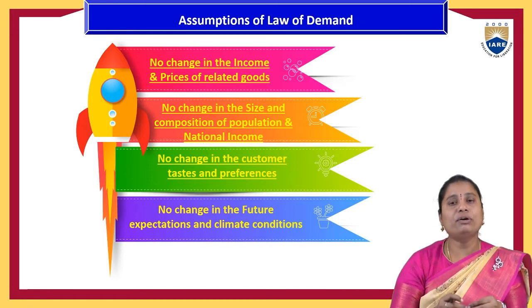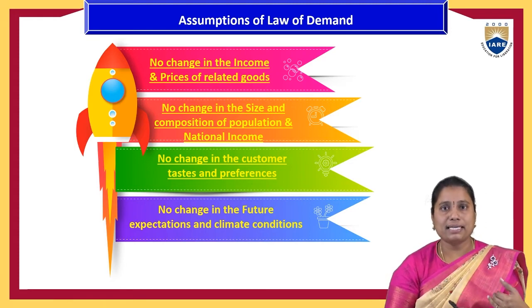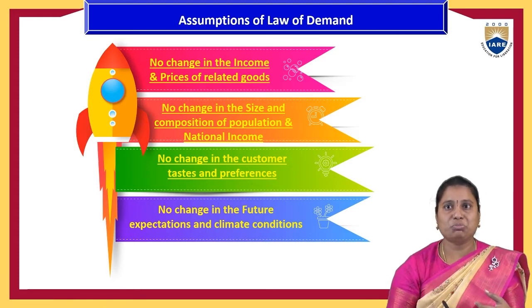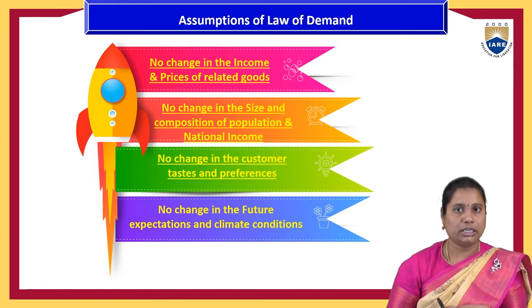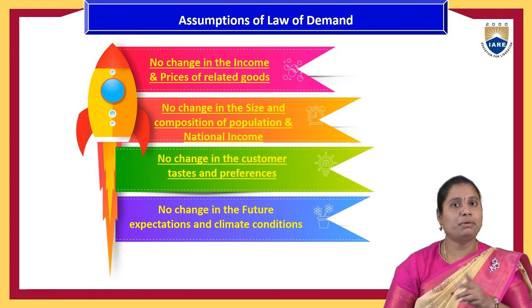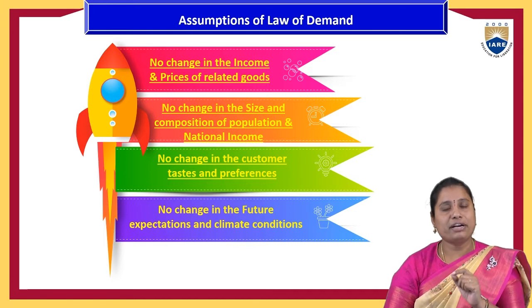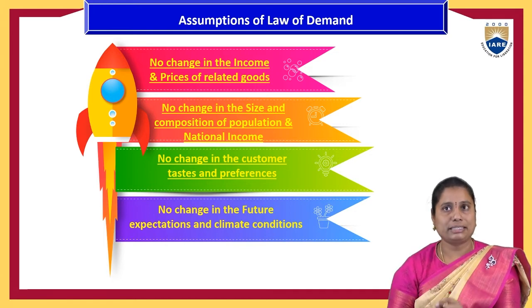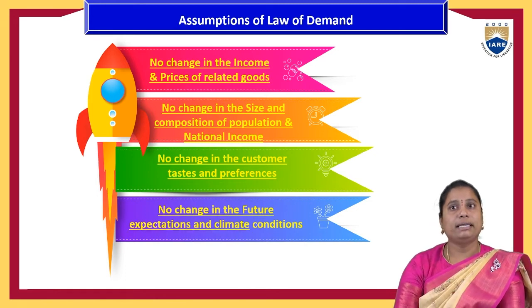If the same law of demand is explaining the income, then other determining factors like price, taste and preferences, advertisements, future expectations, etc. will be constant. If the law of demand is explaining any determinant factor, it assumes the other determining factors are constant. Those are the assumptions of the law of demand.